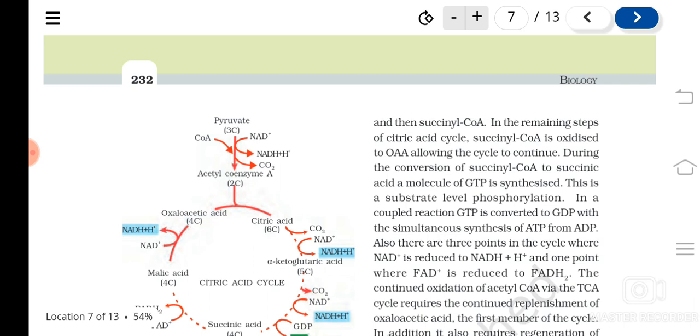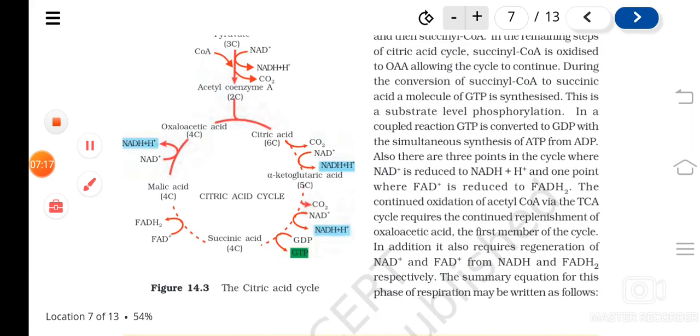So the 6-carbon molecule citric acid is converted to a 5-carbon molecule called alpha ketoglutaric acid, and here also a NADH2 molecule is formed. So one molecule of NADH2 is produced in this step. Then what is the next step? Again alpha ketoglutaric acid, a 5-carbon compound, will be converted to another molecule called succinyl CoA.